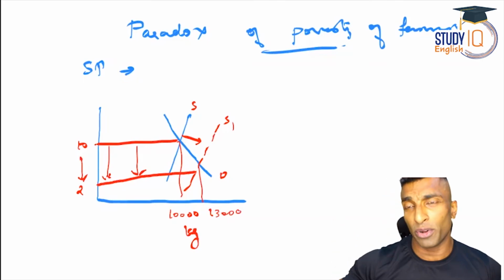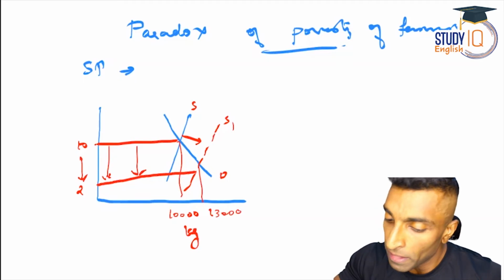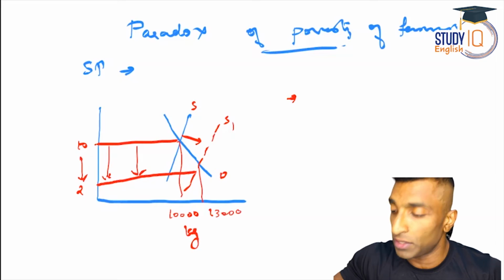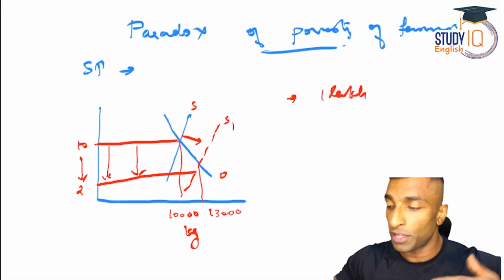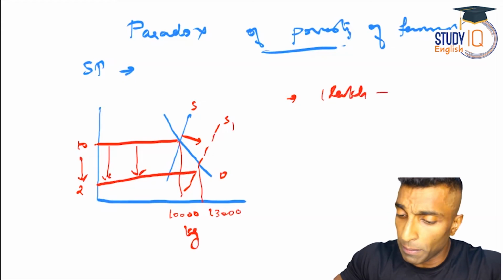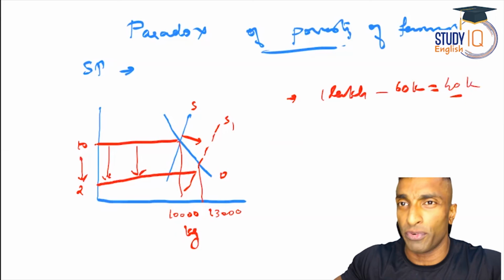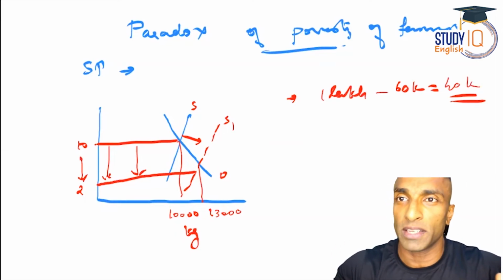Now let's go for a normal calculation here, guys. What is the revenue collected in the first situation? 10 rupee into 10,000 kilogram, 1 lakh. Out of that, let's say 60K is the expense. And then what he will get, 40K is the profit, a normal profit in a normal situation.